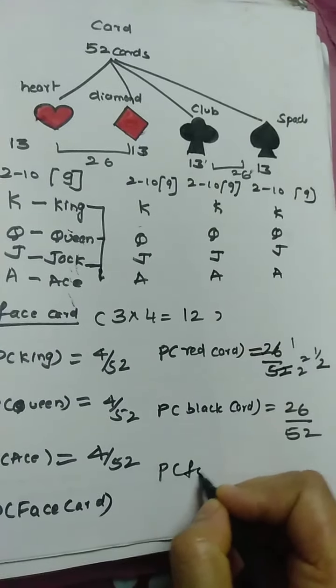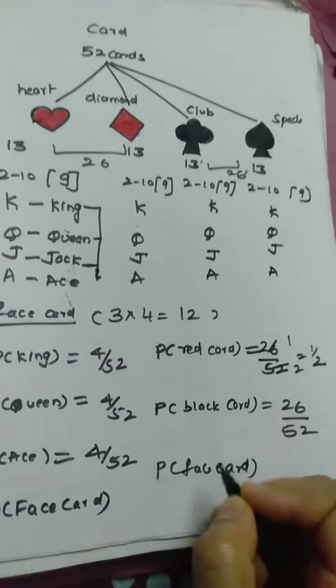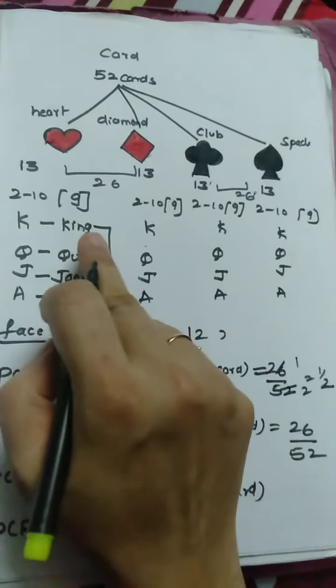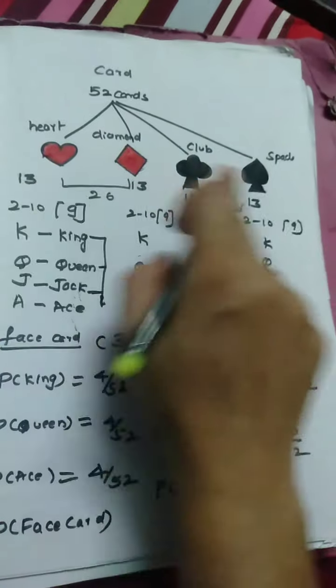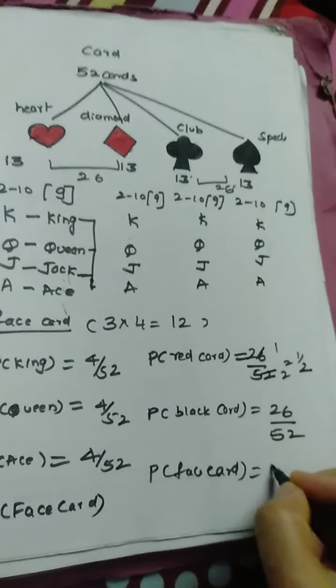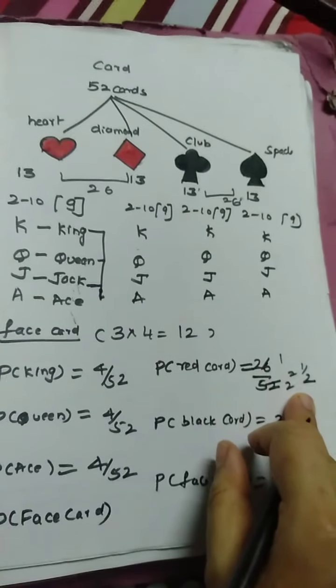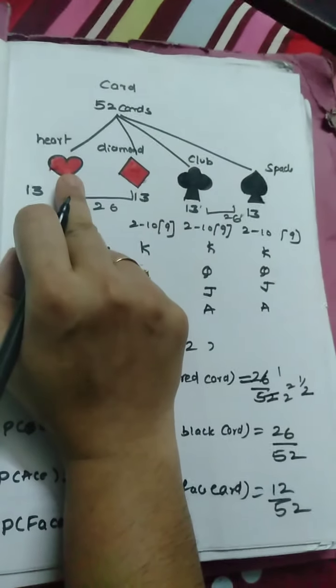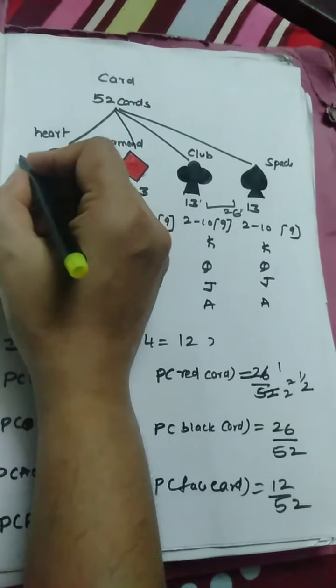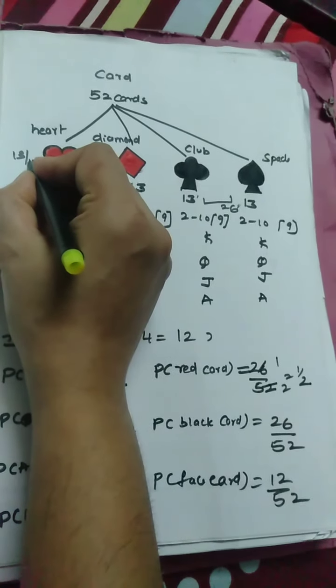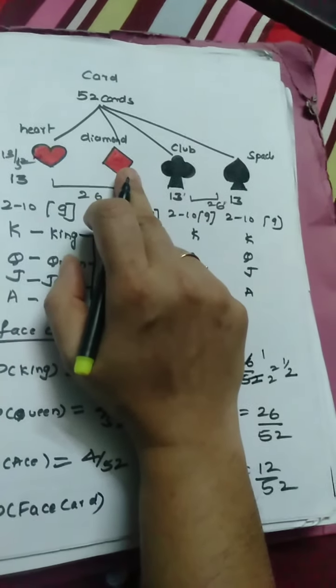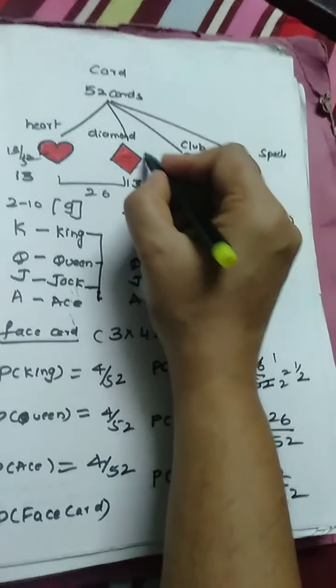Now they may ask you what is the probability of getting the face card. As I told you, there are 12 face cards, 3 each, that is king, queen and jack. 3 into 4, that is 12. 12 by 52. They may ask you what is the probability of getting the heart. There are 13 hearts, 13 by 52. What is the probability of getting the diamond? That is again 13 cards of diamond, you have 13 by 52.